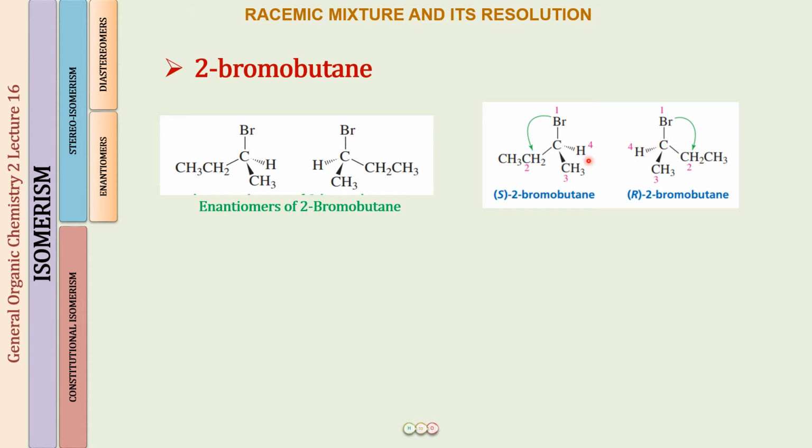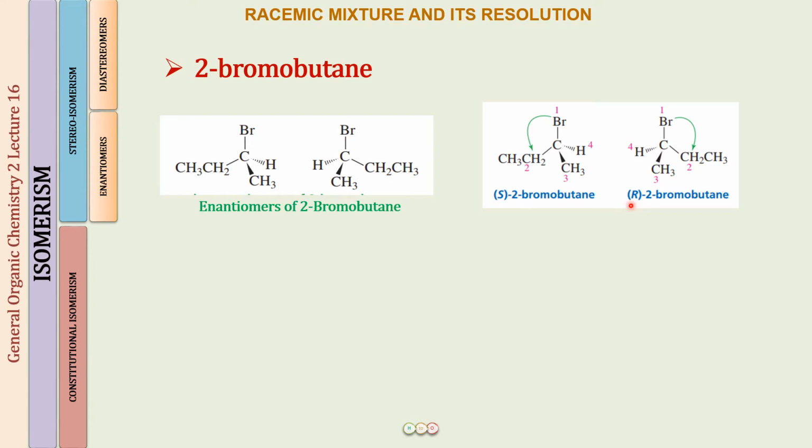Next, we have to arrange the 4th priority group with the dash or the hashed wedge. So this is actually in the position, so there is no problem. We just make an arrow from group number 1 to group number 2, and you see that this is in the anti-clockwise direction. So this is S-2-bromobutane.